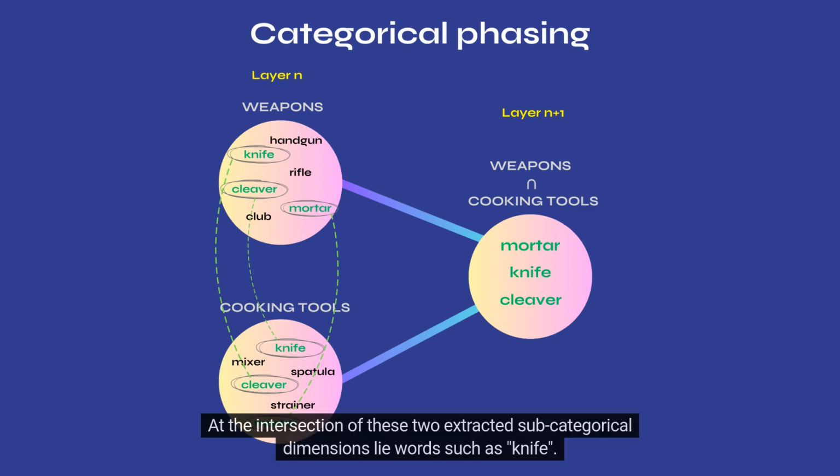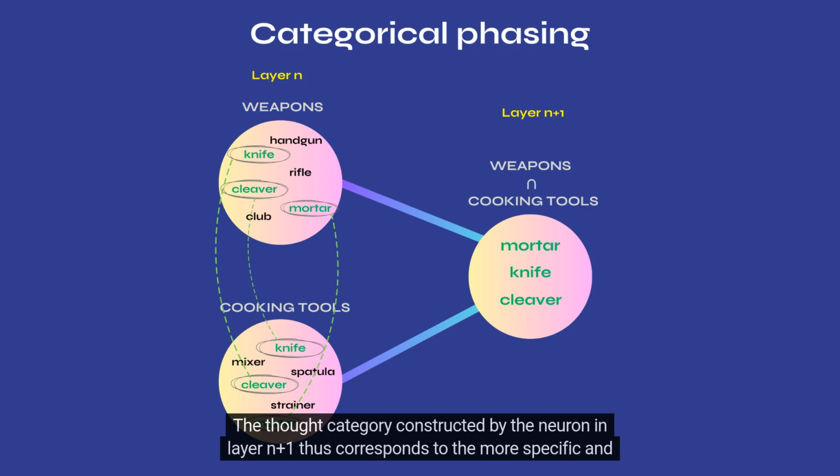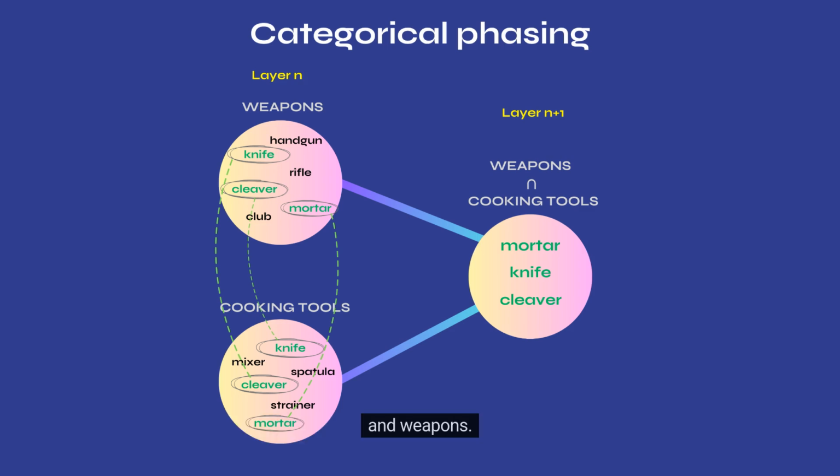At the intersection of these two extracted sub-categorical dimensions lie words such as knife. The thought category constructed by the neuron in layer n+1 thus corresponds to the more specific and semantically refined notion of objects that possess the dual characteristic of being both kitchen tools and weapons.